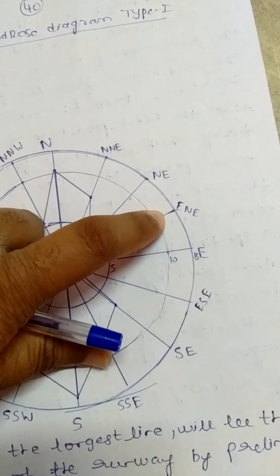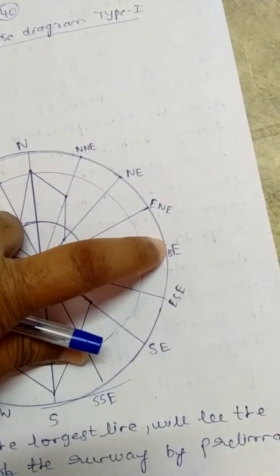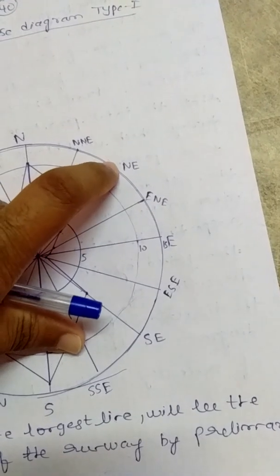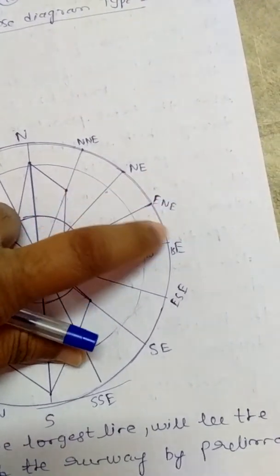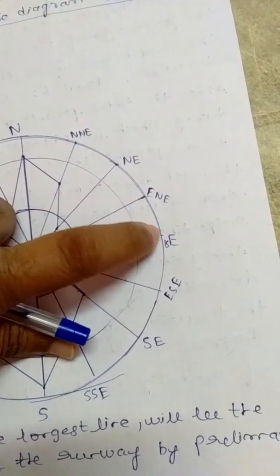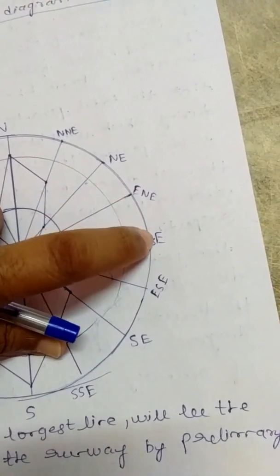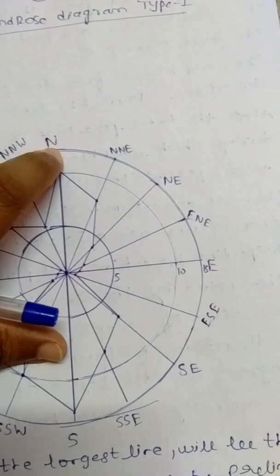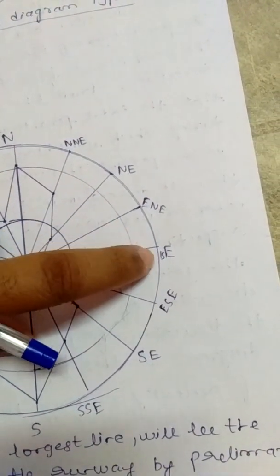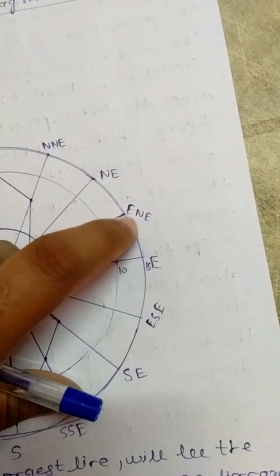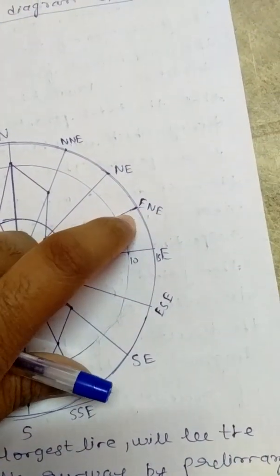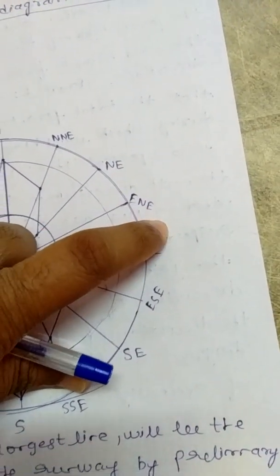This line is between the northeast and east directions, and one more thing we have to consider is that this line is closer to the east direction than the north direction. Hence this direction is named east northeast.